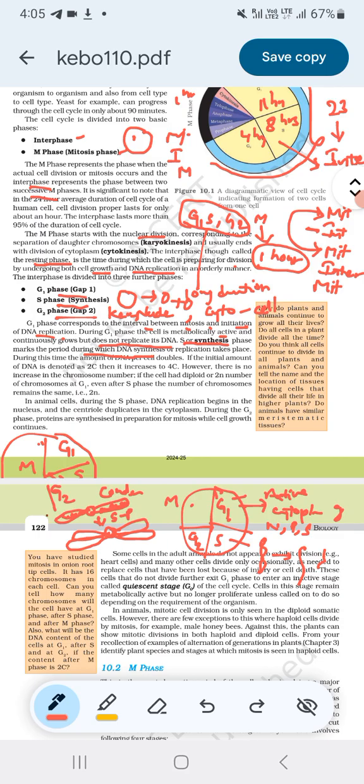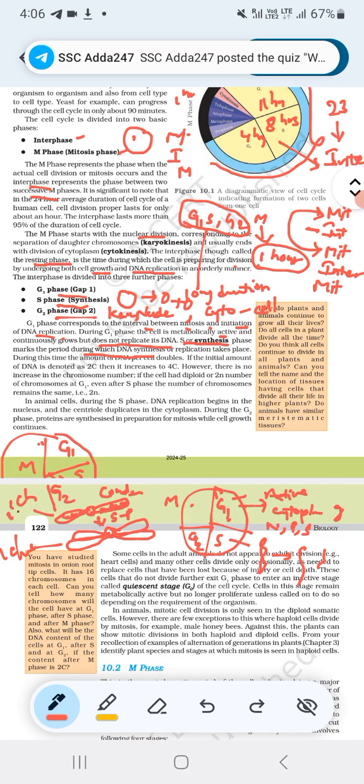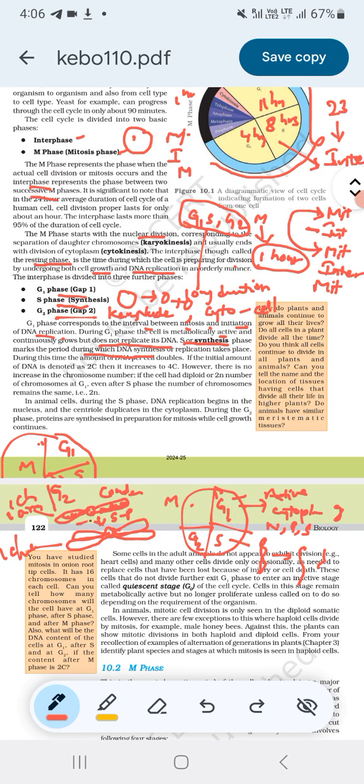The chromosome number is the same. Here there is one chromosome, here also there is one chromosome. This is one chromosome with one chromatid, and here one chromosome with two arms, that is two chromatids.